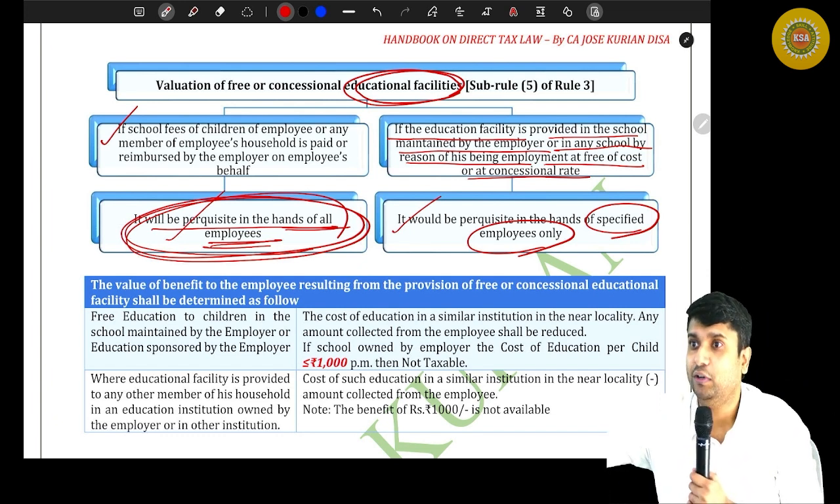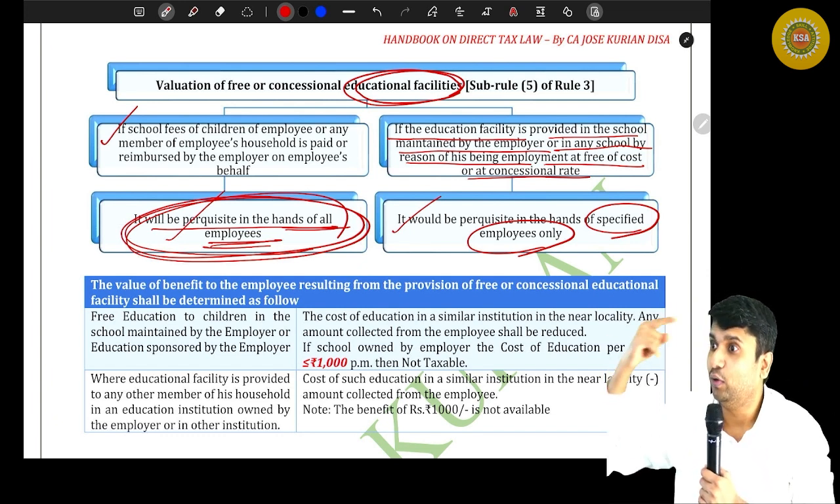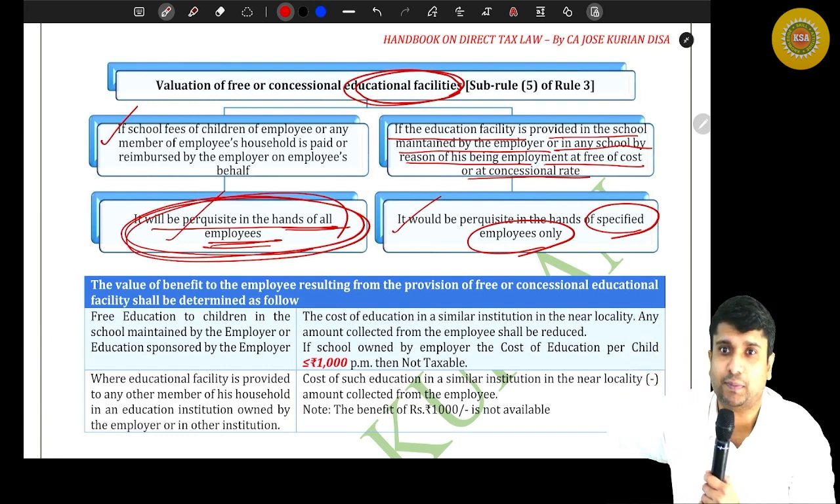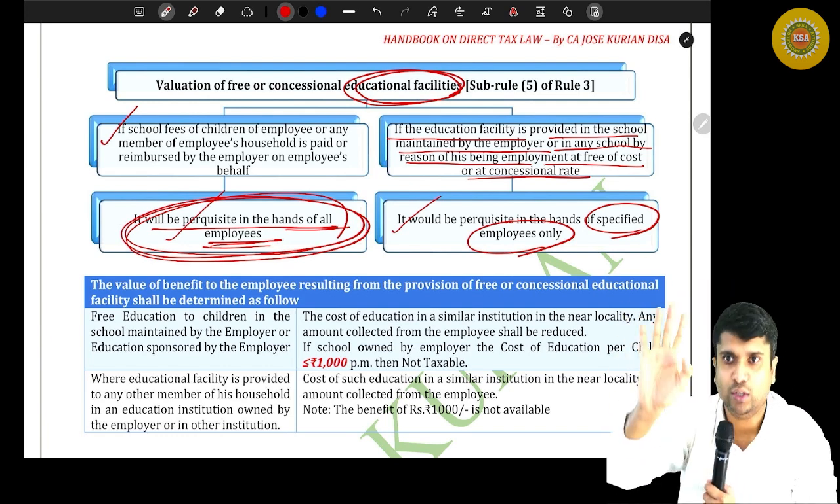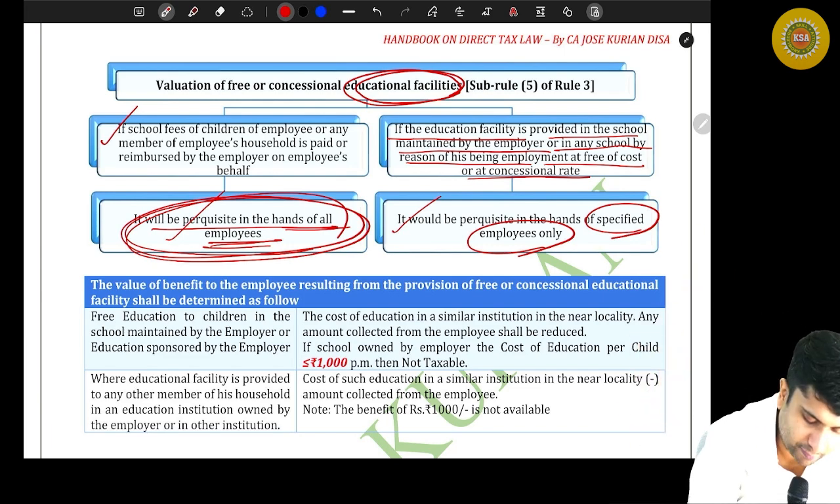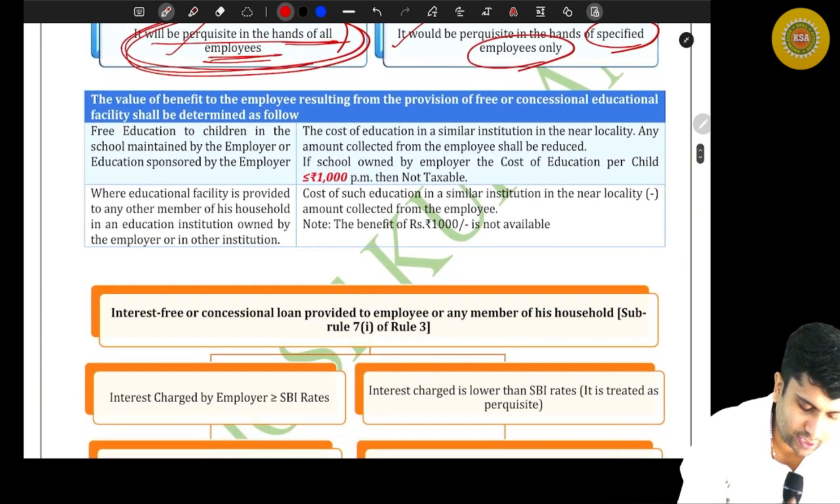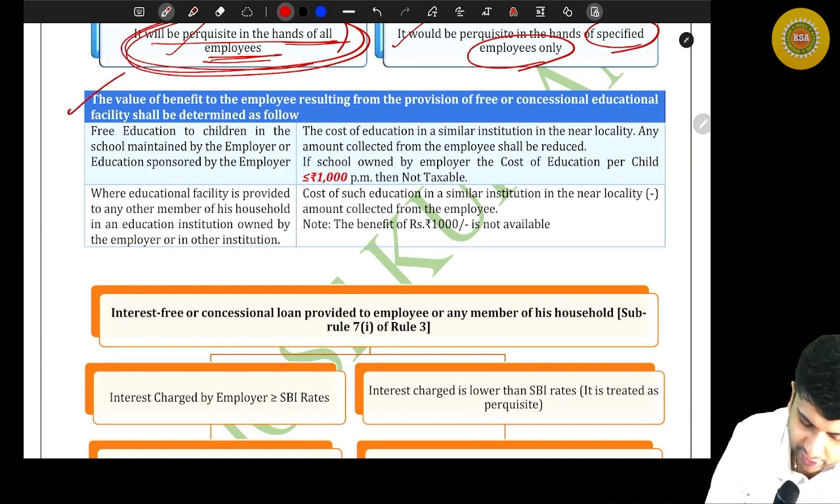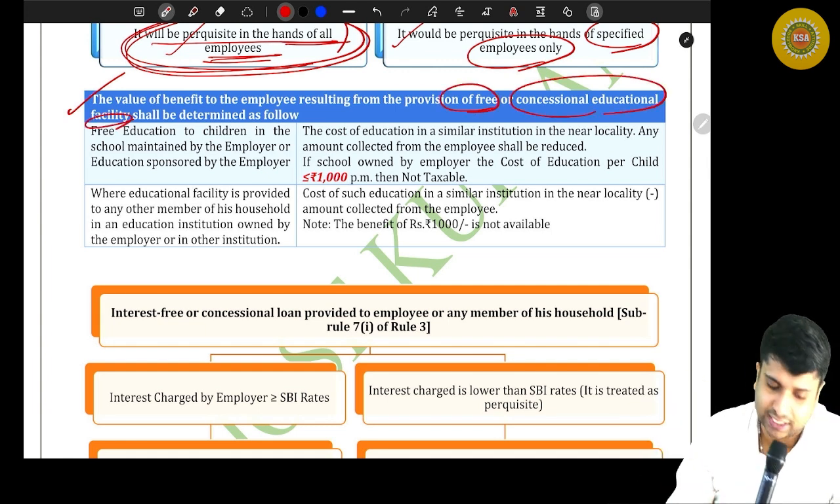Otherwise it will be very confusing. You'll get mad trying to remember which are taxable in the hands of a specified employee and which are not. All those things will ruin you. Not required. Remember the story, that is more than enough. So coming back to the point, friends, how do you value this? Let's see. Can you read the heading? Value of benefit to the employee resulting from provision of free or concessional educational facility shall be determined as follows.